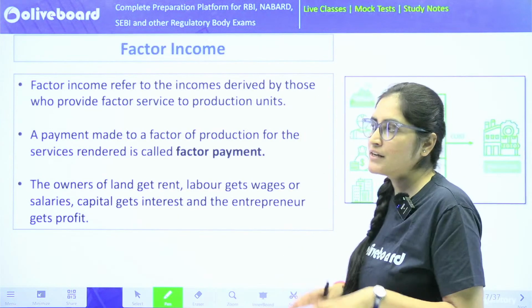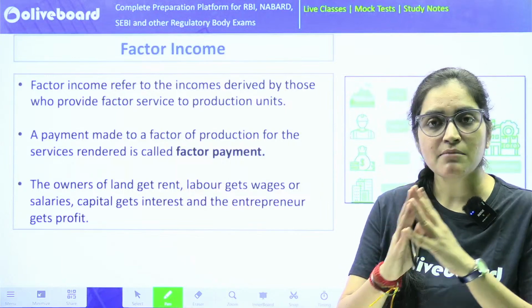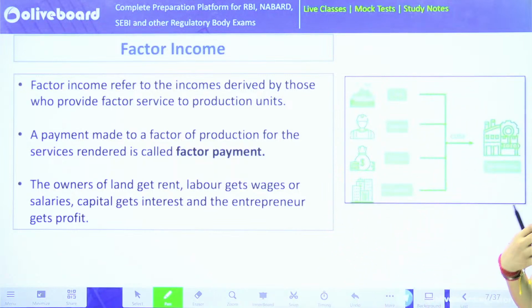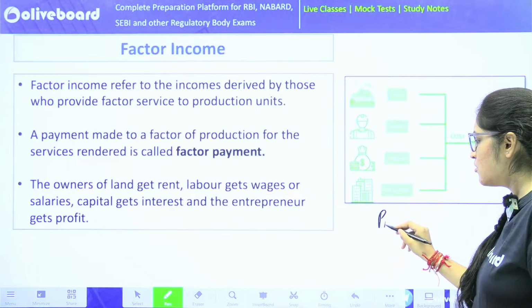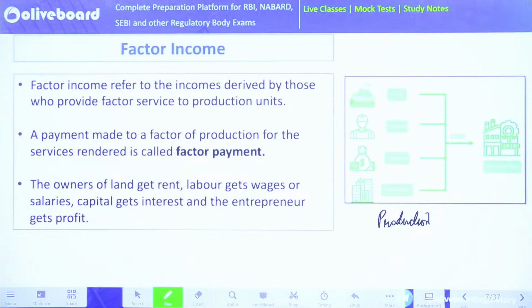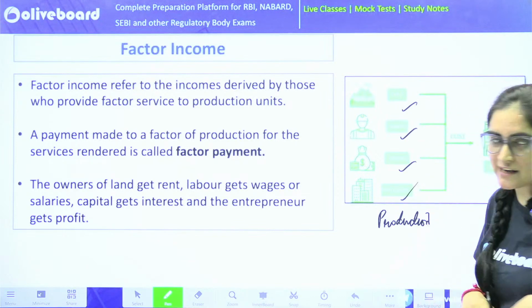Then comes your factor income. Now what is factor income? Factor income is an income that is generated by all the factors of production units. What are the factors of production? There are 4 factors of production: land, labor, capital and enterprise.